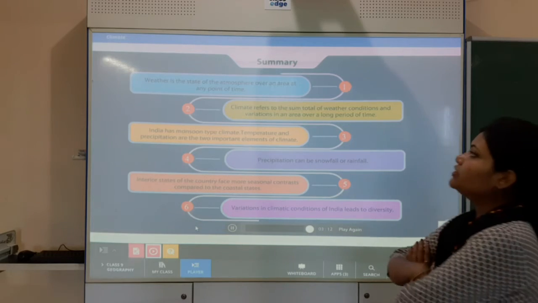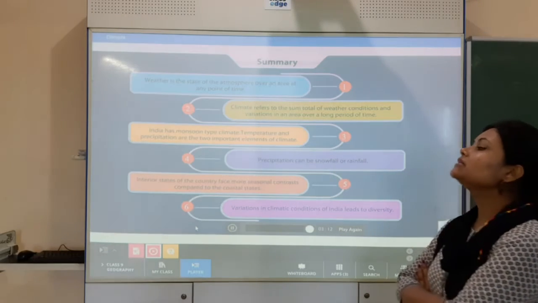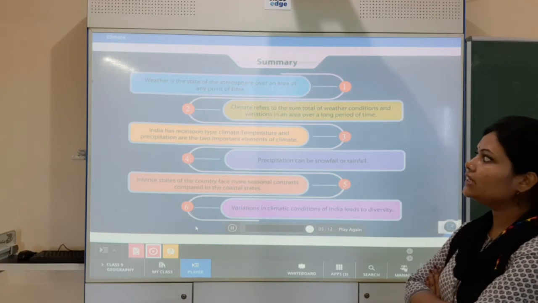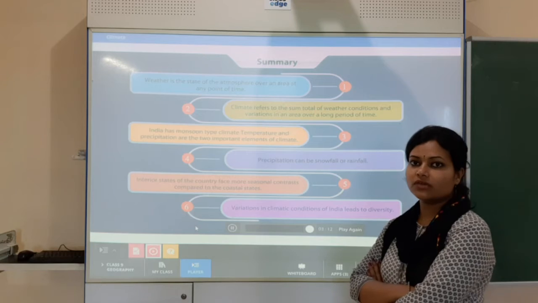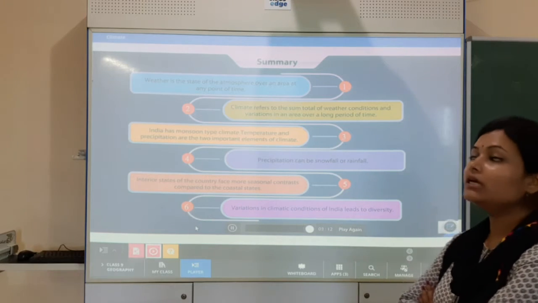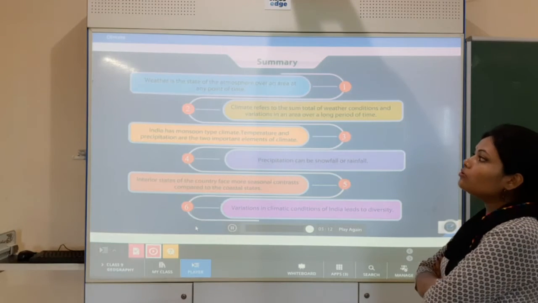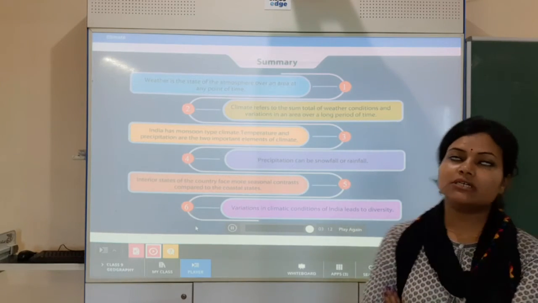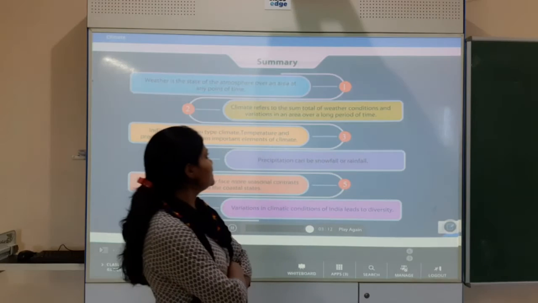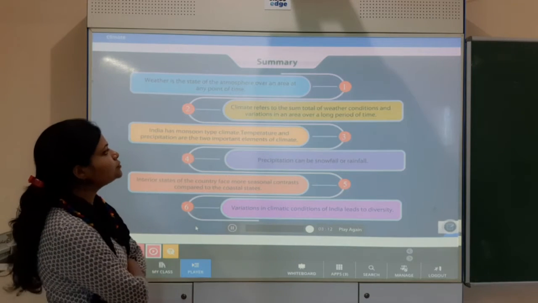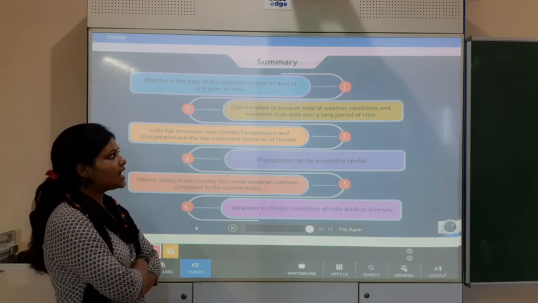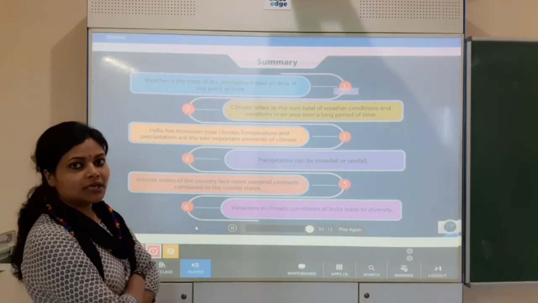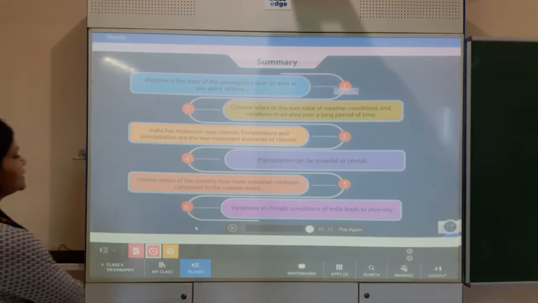That is the definition of weather: the state of the atmosphere over an area at any point of time. The condition of the atmosphere over any period of time, that is what we call weather. Whereas climate is a long term concept. Climate refers to the sum total of weather conditions and variations in an area over a long period of time. So you have to write it like that.